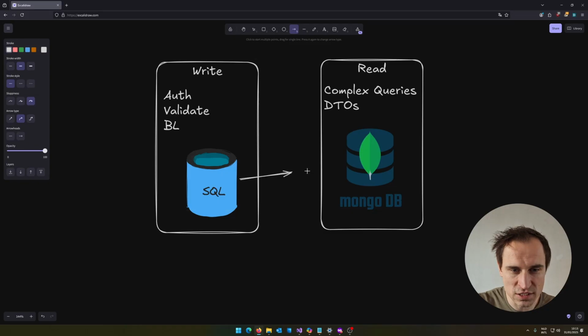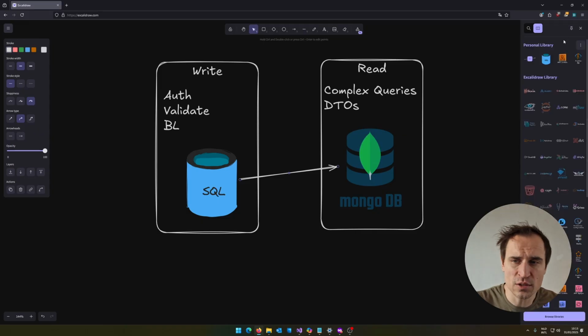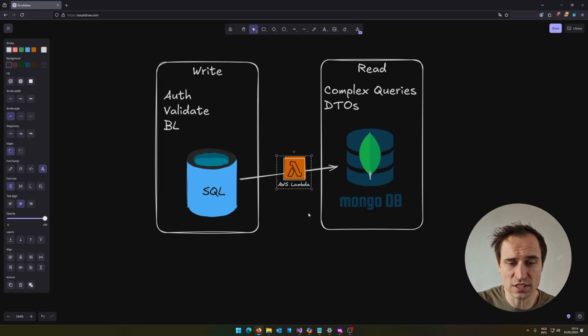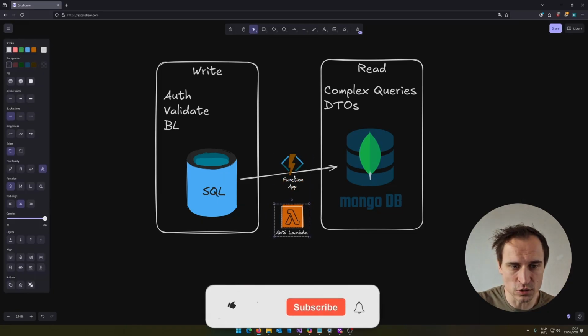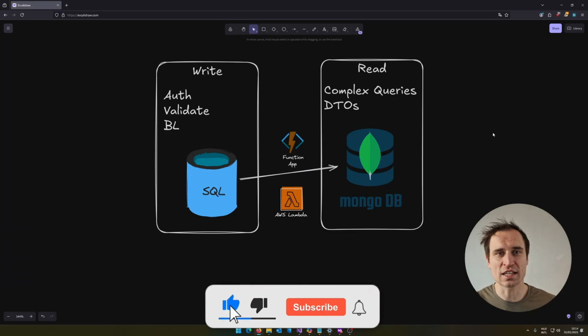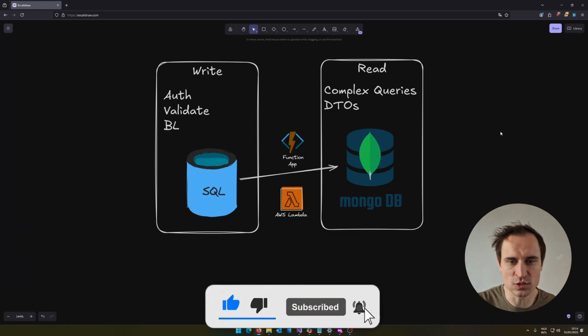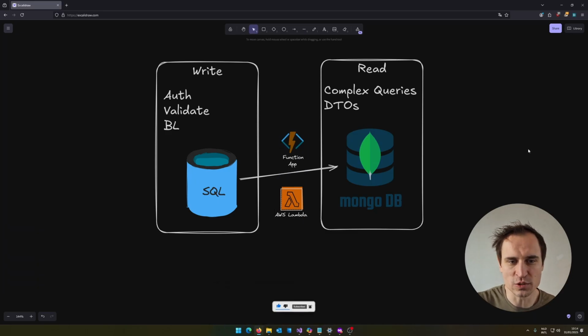So we're going to need some kind of mechanism to update this database when this thing changes as well. Now, in cloud architecture, what you would typically do is you would throw in something like an AWS Lambda, or if you're working on Azure, you could use a function app. You don't have to use cloud per se, but this is what is available to us.